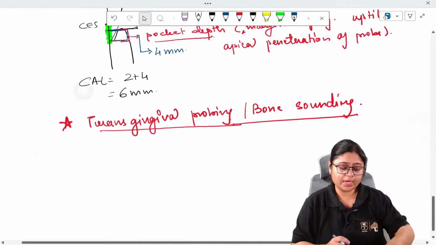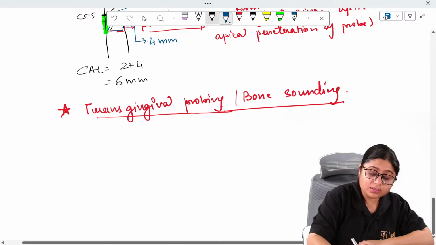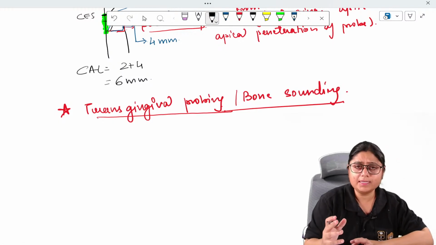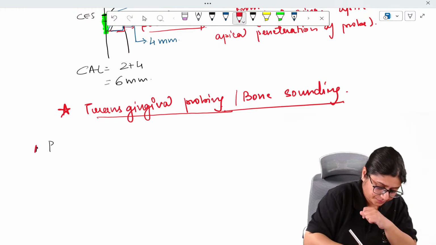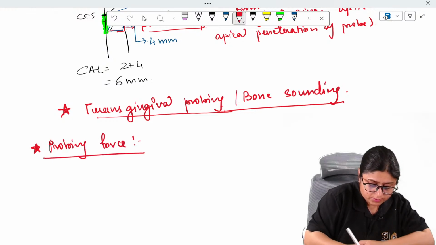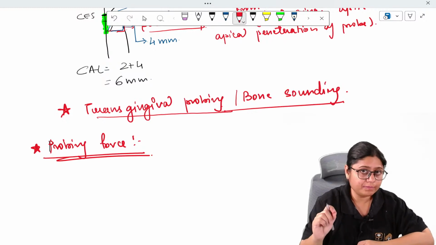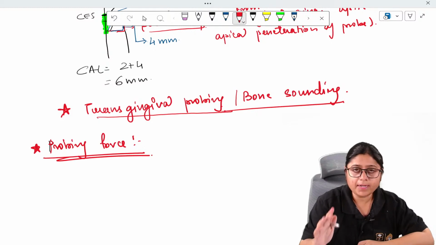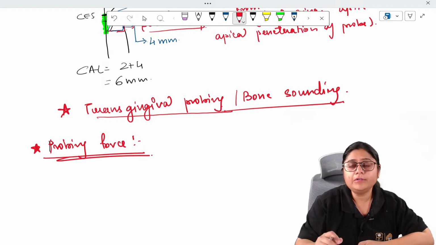So now the next question which comes is probing force. Most of the questions asked in the exams I'll cover here, guys. This is a controversial question, not controversial, but yes, different books give different answers to this question. The probing force is the force which is used to check the sulcus or the pocket depth. In healthy gingiva you will see a sulcus, but when there is an increase in the sulcular depth, it will lead to the formation of a pocket, that is called pocket depth.